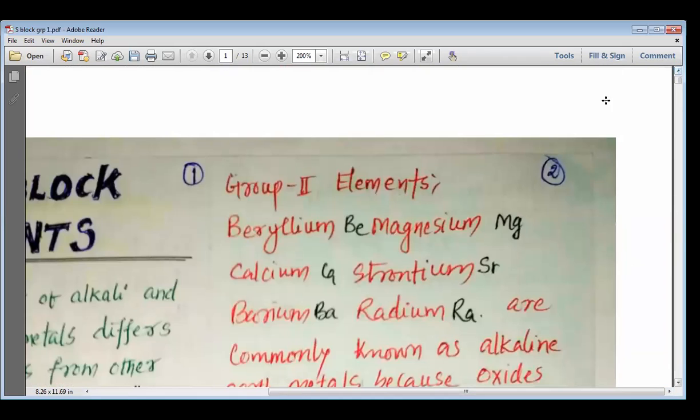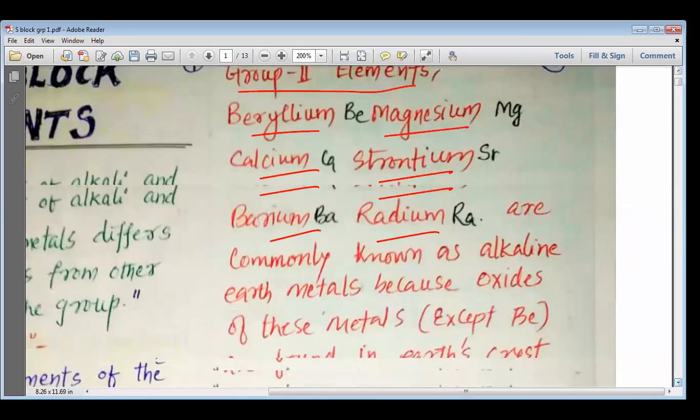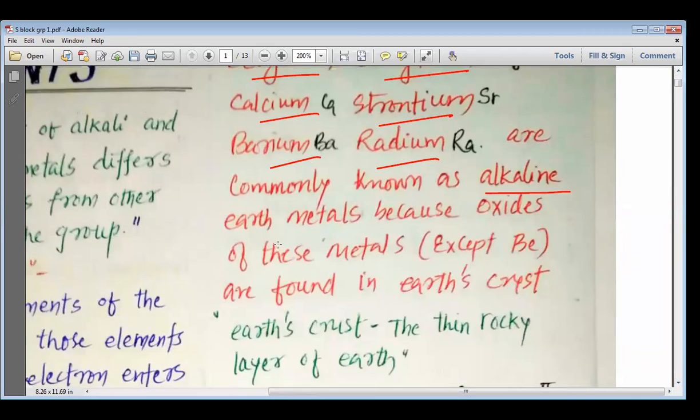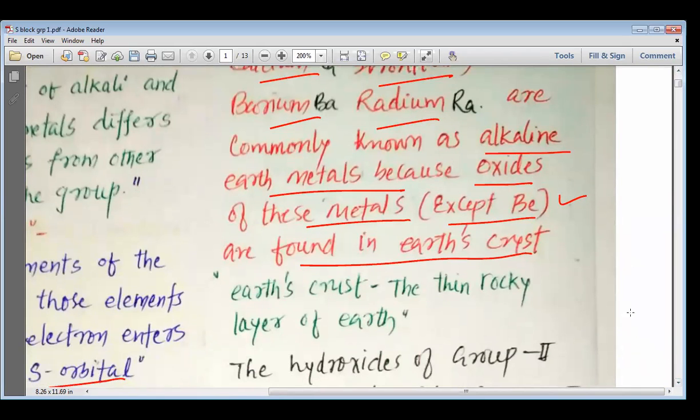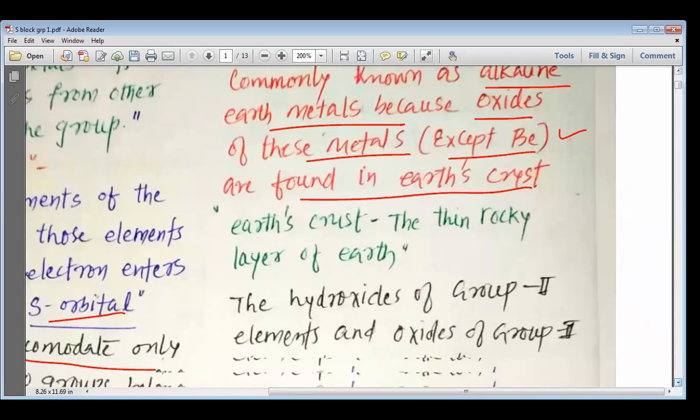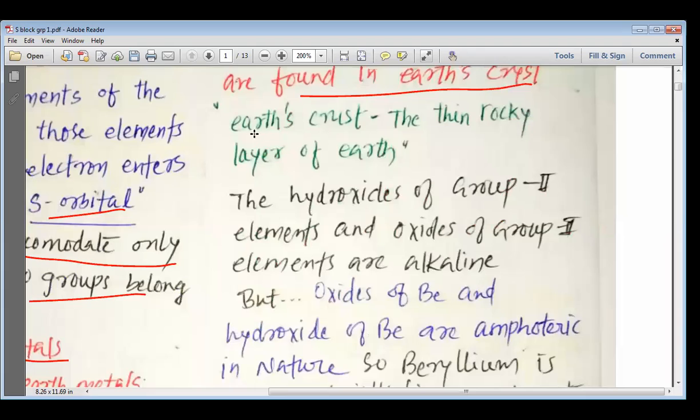Now we have the next one, group 2 elements. Group 2 has got beryllium, magnesium, calcium, strontium, barium, radium. These are commonly known as alkaline earth metals because oxides of these metals, except beryllium, are found in the earth's crust. Now please remember that the oxides of beryllium are also found in the earth's crust, but beryllium does not resemble these elements in some or the other way.